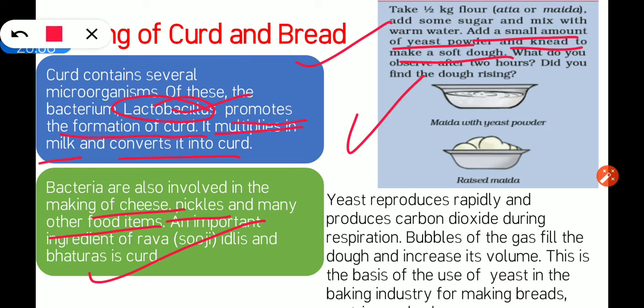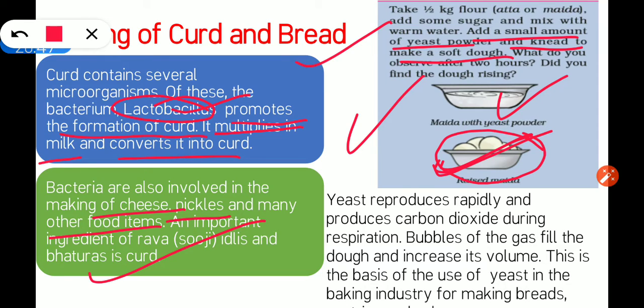What do you observe after 2 hours? After putting that dough, kneaded dough, 2 hours, you will observe something. So what you will observe, that the dough has risen. Okay, it has increased its volume. You can see from this picture. This is the picture of the maida in which we have added the yeast powder and kneaded that powder. And what you will observe after 2 hours, here you will see that the dough has risen, it has increased its volume. Okay, so how it increased its volume?